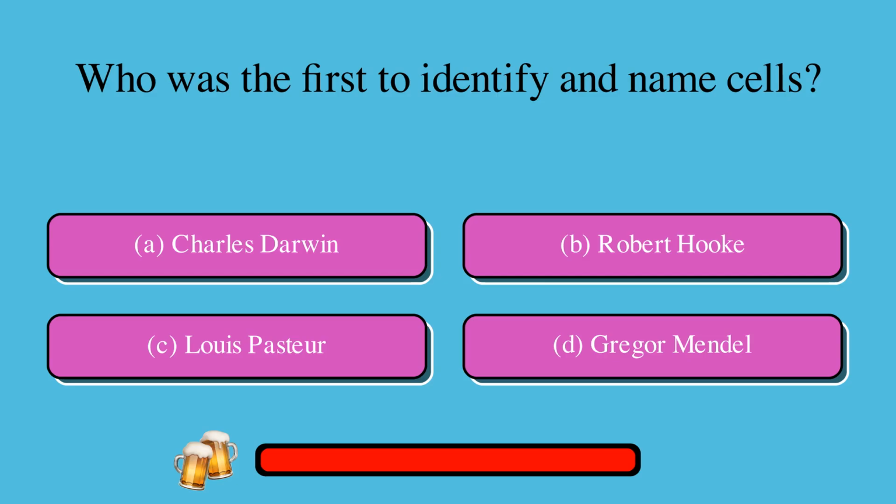Who was the first to identify and name cells? Is it A. Charles Darwin, or B. Robert Hooke, or C. Louis Pasteur, or D. Gregor Mendel? The correct answer is B. Robert Hooke.